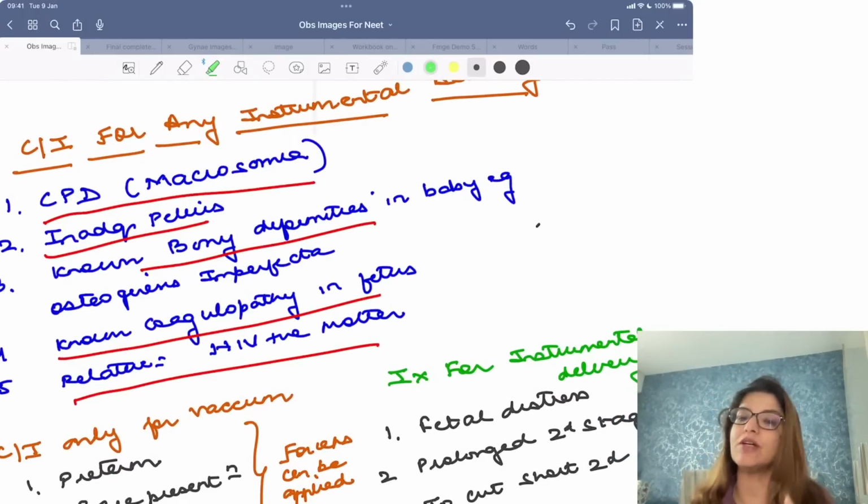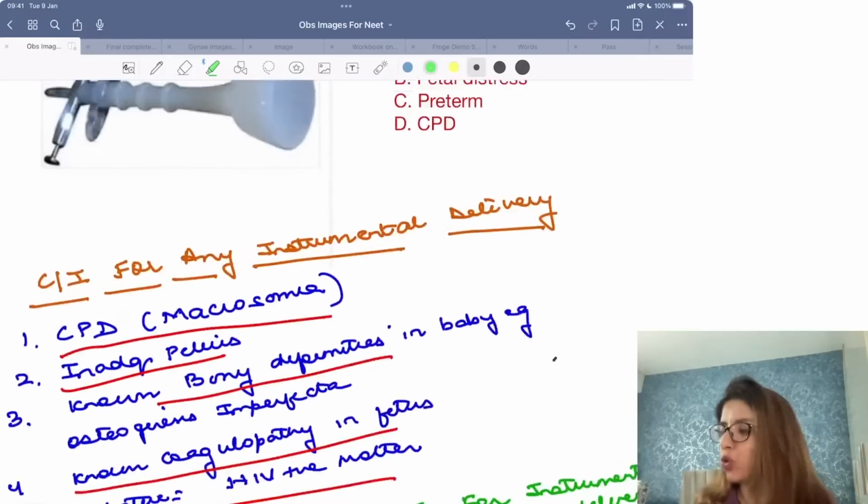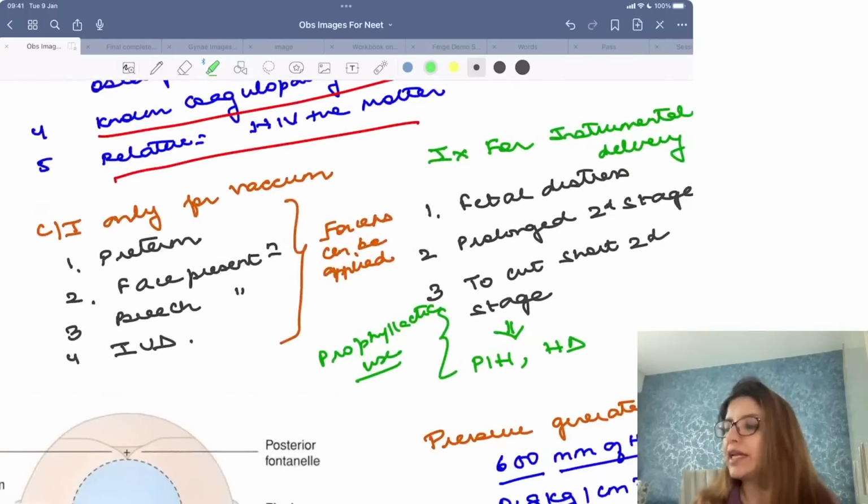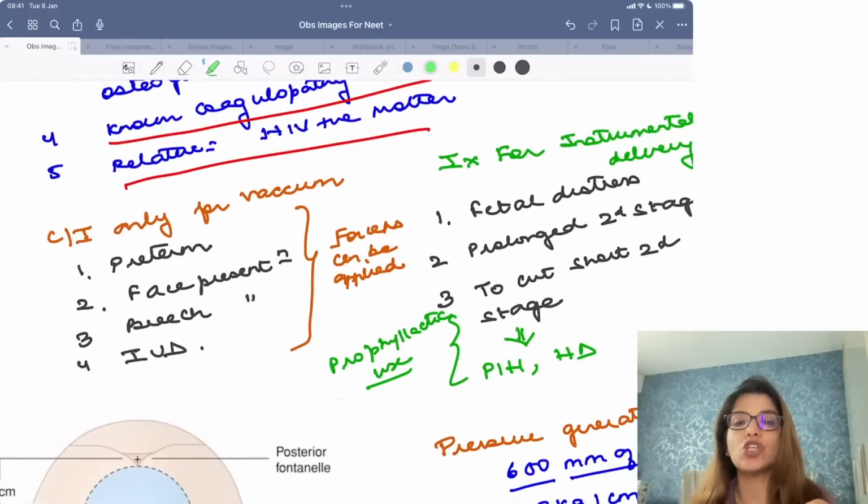Cephalopelvic disproportion could be written in the form of macrosomia, then inadequate pelvis, known bony deformities in the baby, for example, osteogenesis imperfecta, known coagulopathy in the fetus, and a relative contraindication is if the mother is HIV positive. So over here, the option CPD will be a contraindication whether they are asking about vacuum or forceps. Now, conditions which are contraindications only for the use of vacuum.